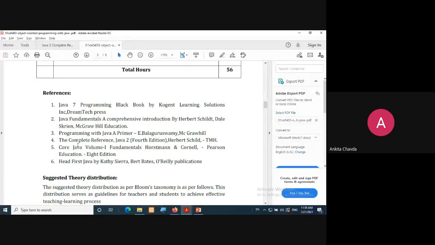In the reference book, you can refer to this book, The Complete Reference Java 2, 4th edition, Herbert Schildt. Any of the editions would be fine, right? The Complete Reference. I'm even having a soft copy for this book. Ebook is available. I'll upload it in e-content by today only. So you can refer this. It's a very easy language he has used, so you will be much comfortable with this book, surely. And other reference books also you can use, right?